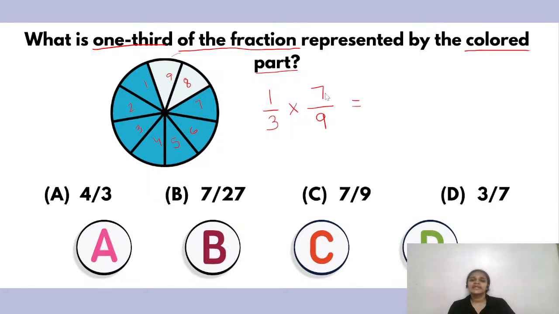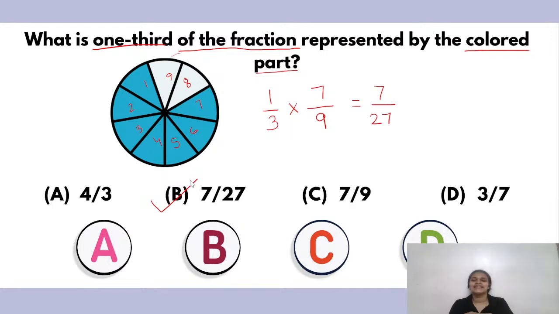Now I can simply take it forward. I can multiply 7 ones are 7, because I cannot reduce it further. So 7 ones are 7 and 3 nines are 27. So my answer is B. Yay! All the children who gave the answer as B, absolutely correct. And congratulations for the fabulous job.